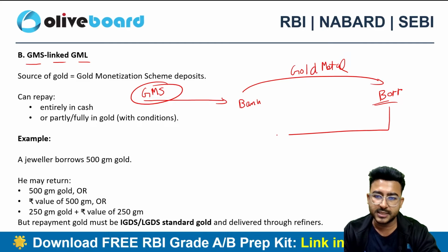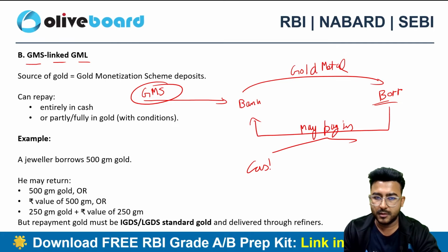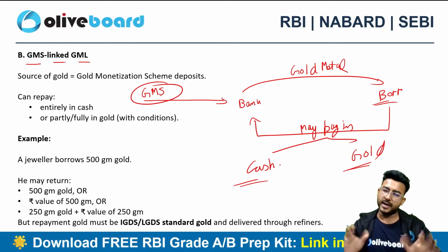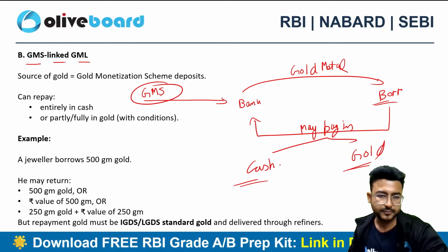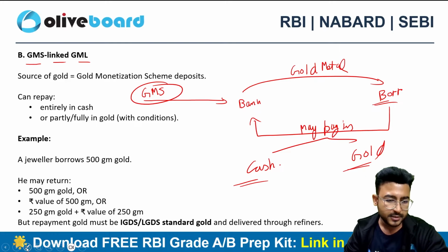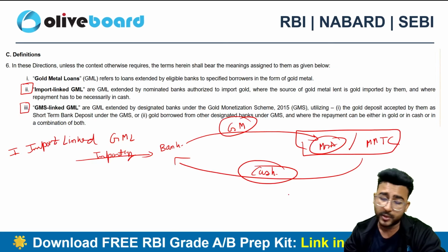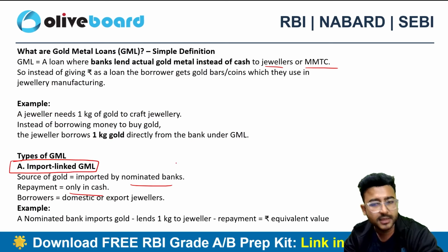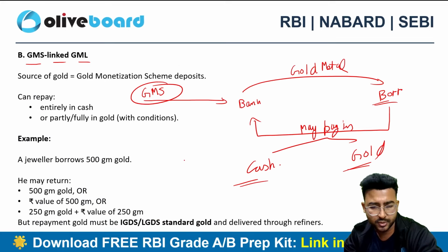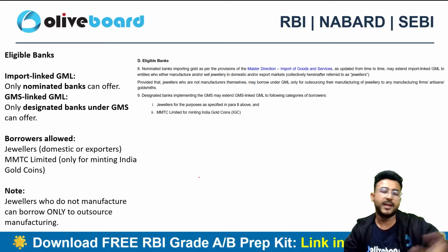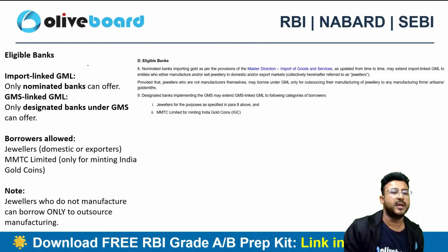Now the borrowers may pay in cash or in physical gold, right? So that is the case. If it is the case of import linked GML, the borrower has to compulsorily pay that amount in cash. But if it is a GMS linked GML, then the borrower can pay either in cash or in the form of gold also.